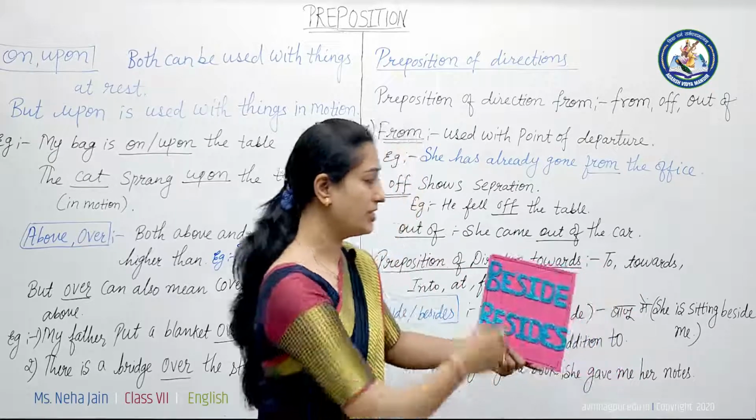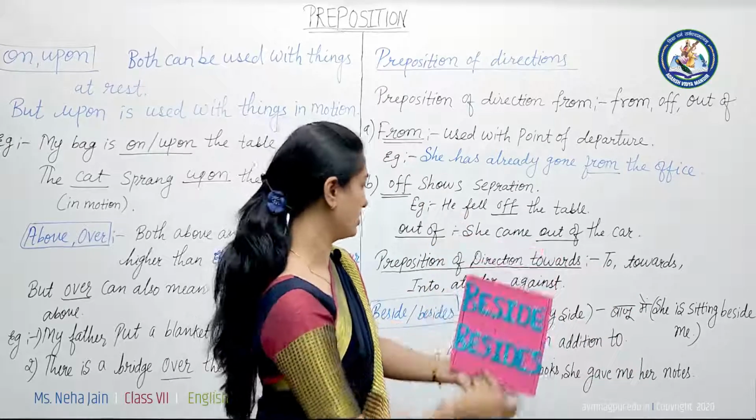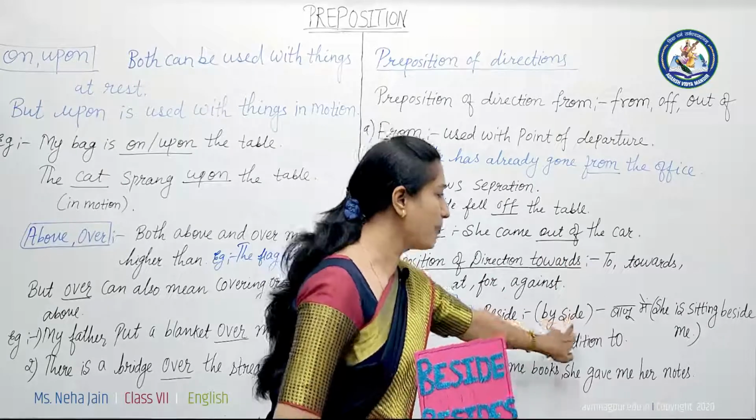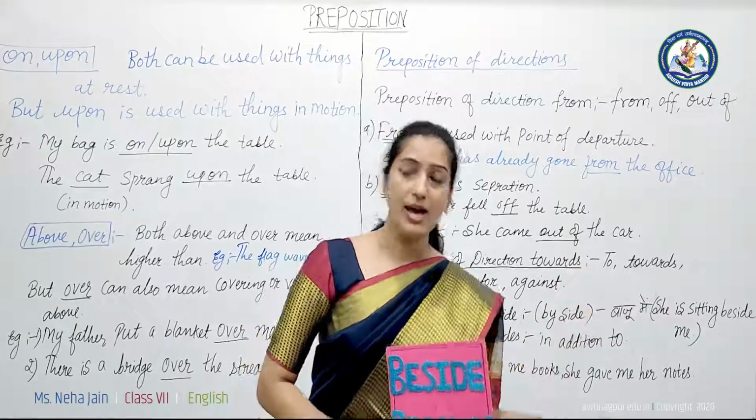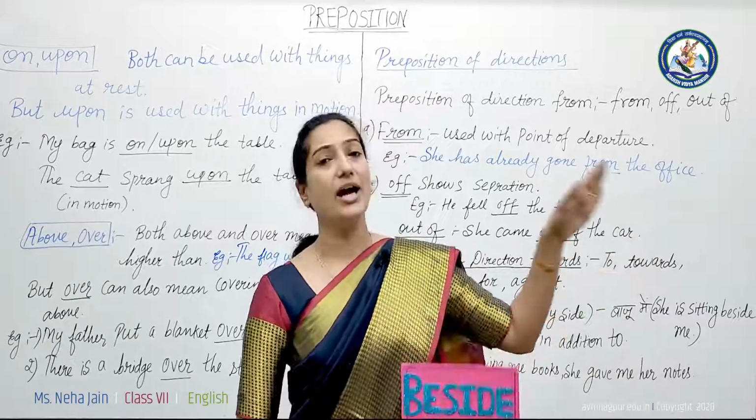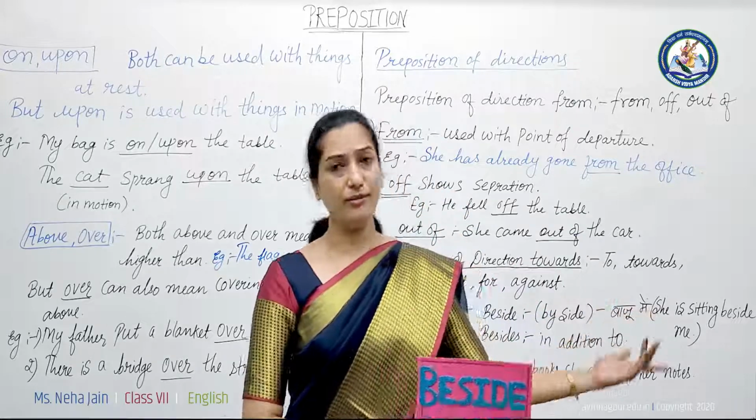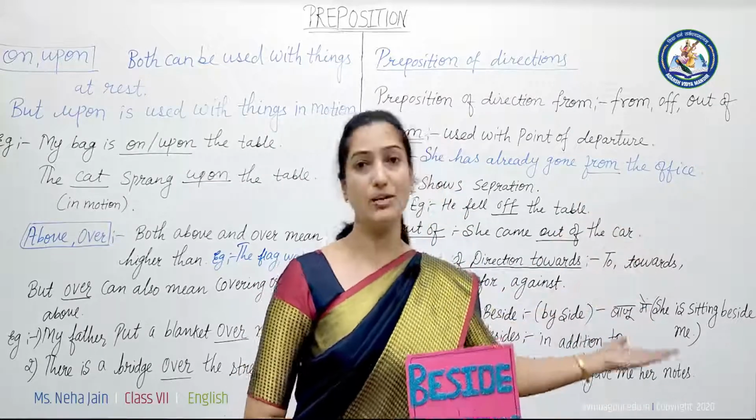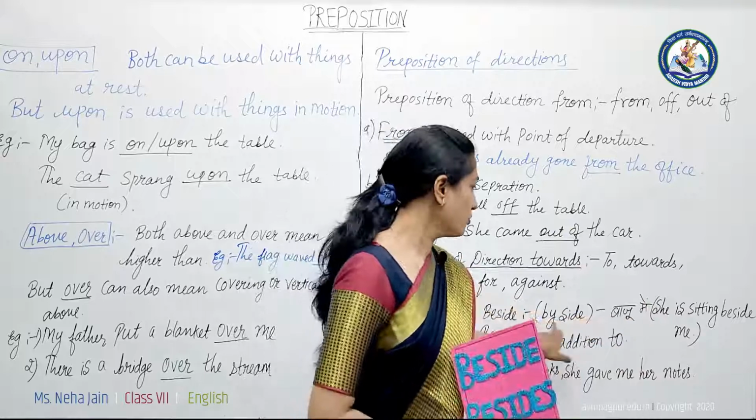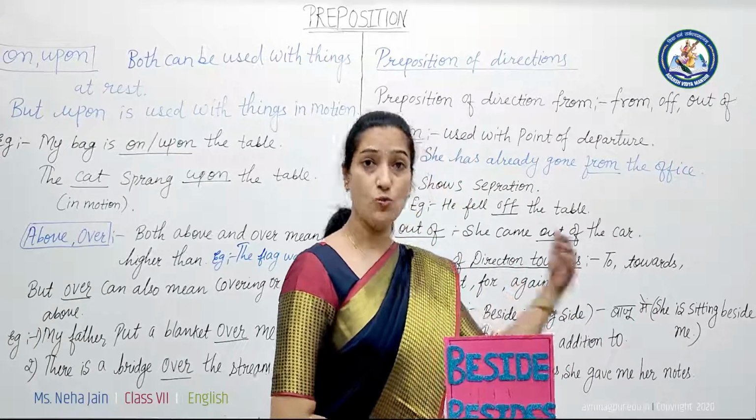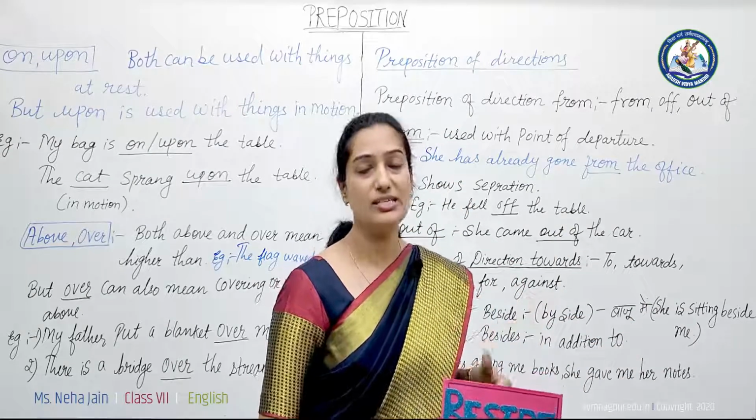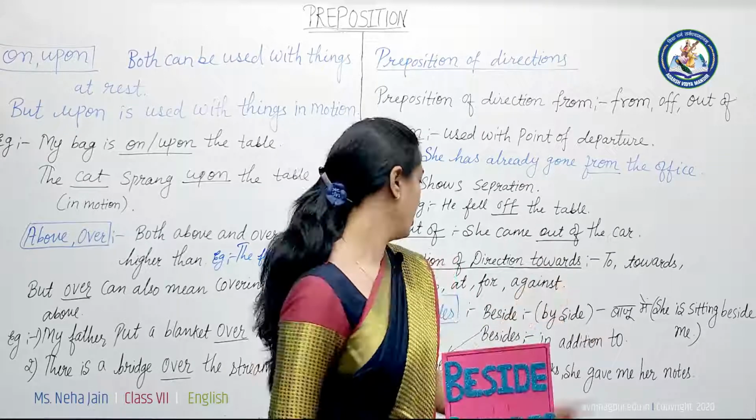Okay, now here we'll see the use of beside and besides. What is that? Beside means by the side. कोई चीज आपके बाजू में है या फिर कोई बाजू में बैठा है. At that time you can say beside. She's sitting beside me. So when we want to say "by the side," in this sense we have to use beside.